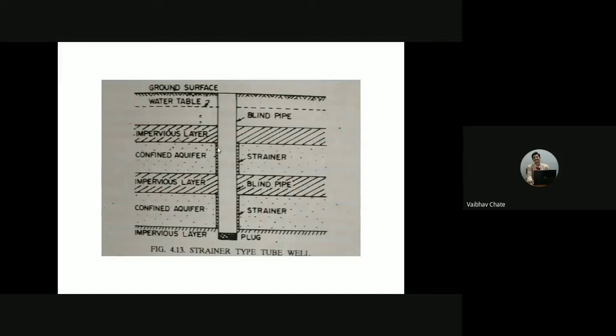Now the question comes, what should be the opening of the wire screen? If we are designing a tube well, what should be the area of the opening in the wire screen, the mesh or this particular strainer? It should be equal to the area of the waterway in the perforated or slotted pipe, so that there won't be change in the velocity.